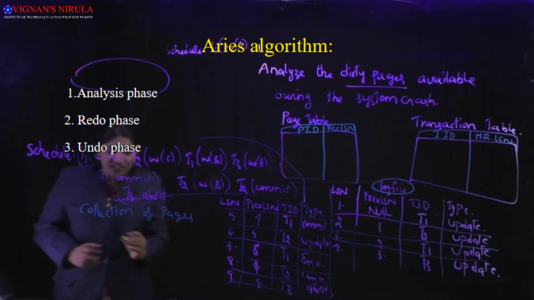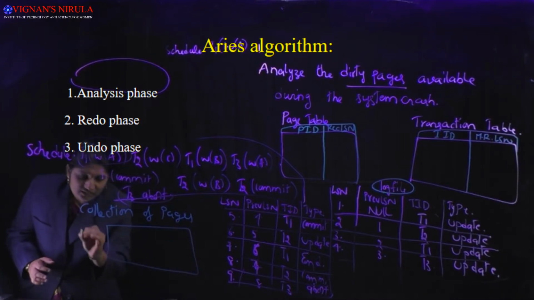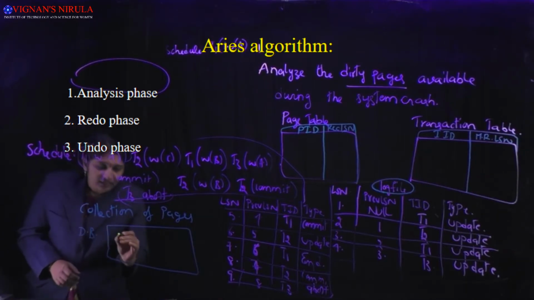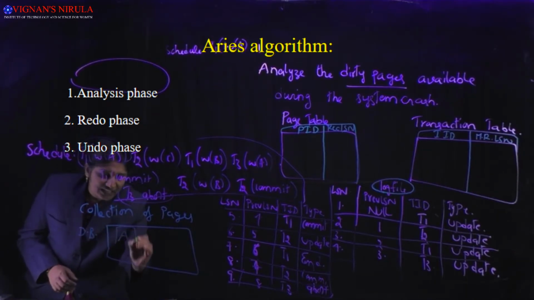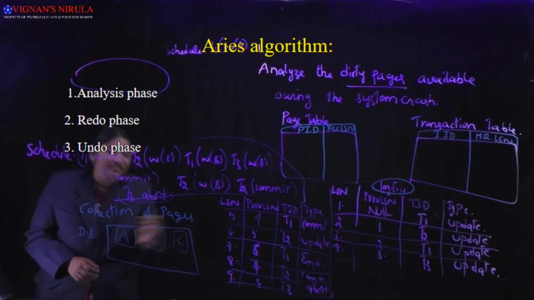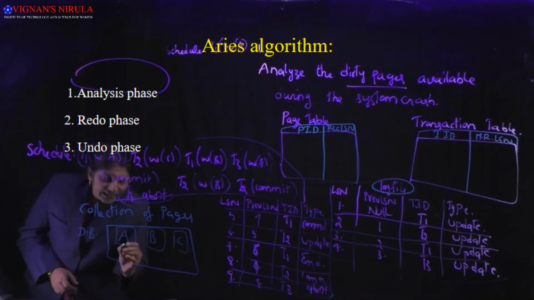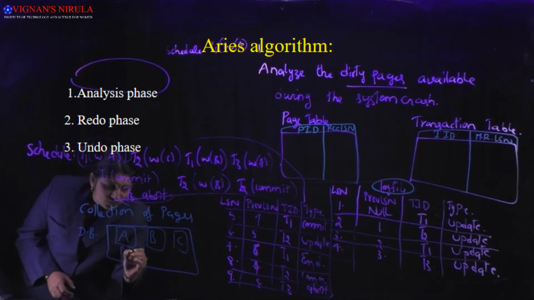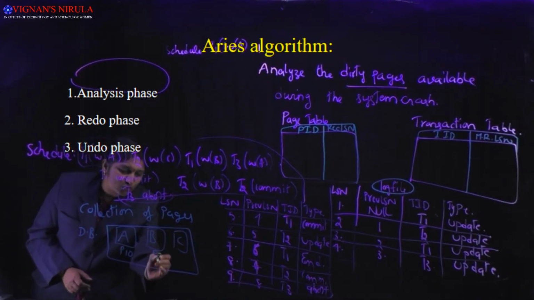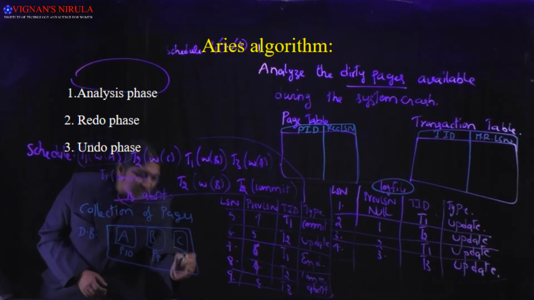A, B, C. So my database for this example consists of the data items A, B and C. Let us imagine that item A has been stored in page number 10, item B in page number 8, and item C in page number 6.